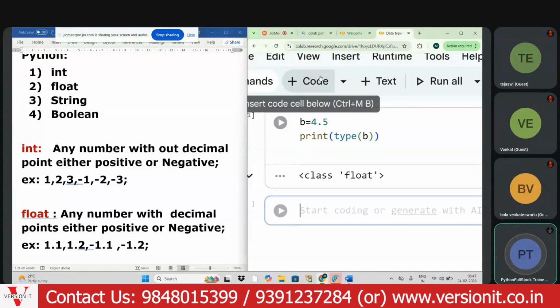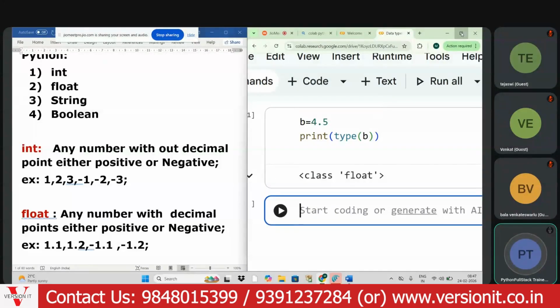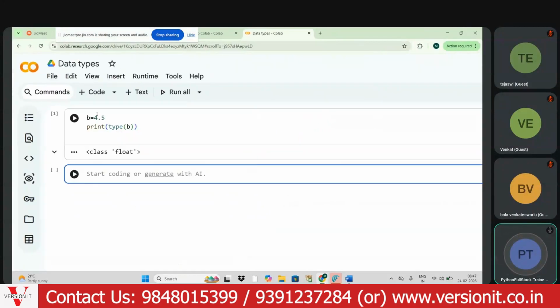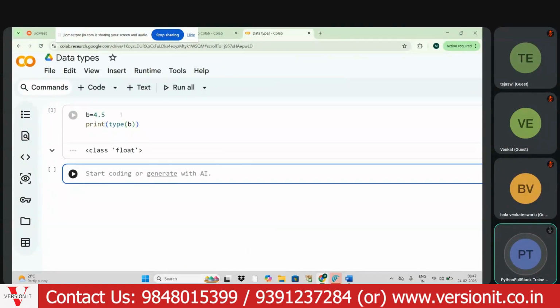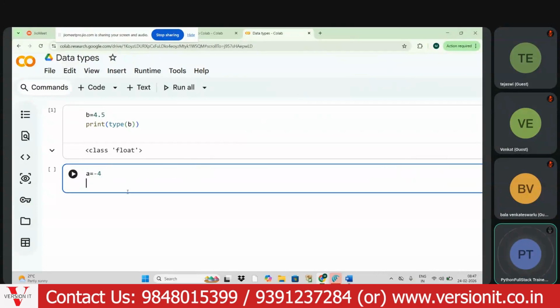Here it is displaying code, so just click on the code. Sometimes if it asks for an email ID, just provide your email ID so you can log in. Next, I will take one more variable and write a equals minus 4.